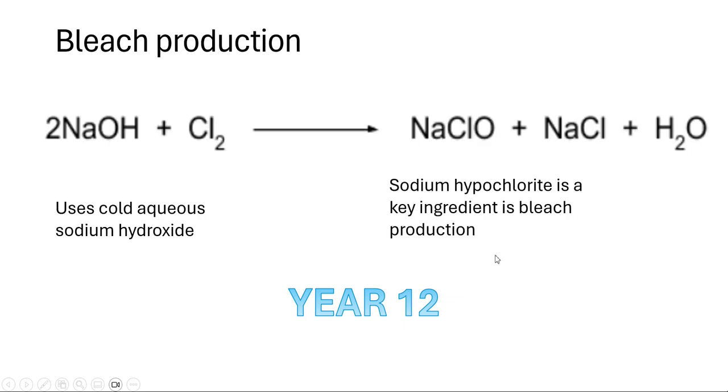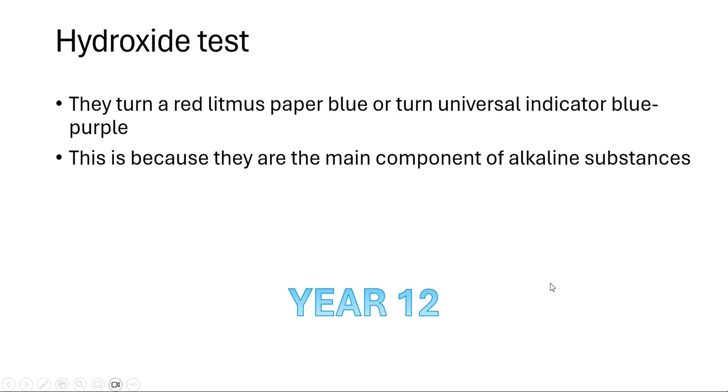Bleach production. This uses cold aqueous sodium hydroxide plus Cl2, which produces sodium hypochlorite, a key ingredient in bleach. They may ask what the equation for bleach production is, and this is the equation right here.